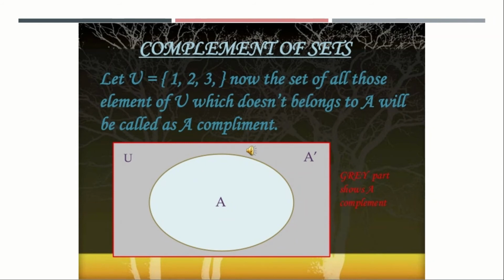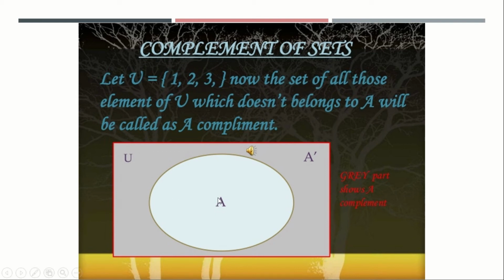The next topic is the complement of a set. Let U be equal to {1, 2, 3}. The set of all those elements of U which do not belong to A will be called A complement. I will explain with an example. This outer part, the gray shaded part, is the universal set. This universal set may contain elements from, for example, 1 to 9.